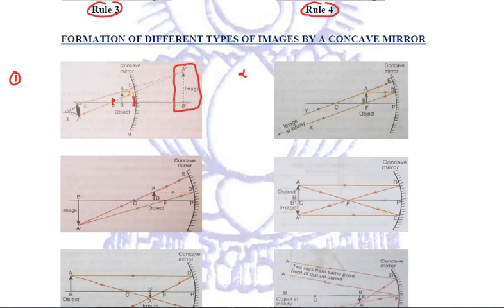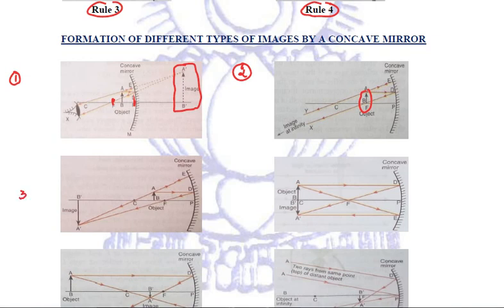Second, placement of object. I'm not getting into detail of all these because we have already done, right? So this is just the brushing up that we are doing. Second is when the object is placed at the focus, then the image formed will be at infinity. The image formed will be real, it will be inverted, and it will be very much enlarged.